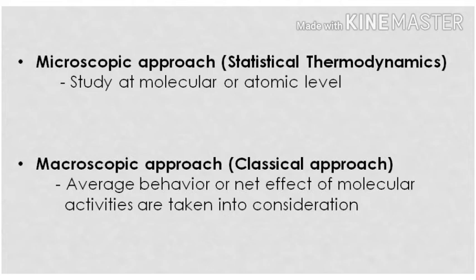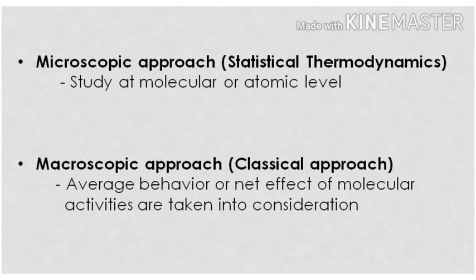So up till now, we have seen the meaning of thermodynamics, the aim to study thermodynamics, and its weightage in the GATE exam. Next, the system. There are two types of system, control mass and control volume. Further, the control mass is categorized into two, that is the closed system and isolated system. After system, we also learned about the surrounding and the universe. The universe is the combination of system and surrounding. Moving ahead, we came across the microscopic and macroscopic approach.